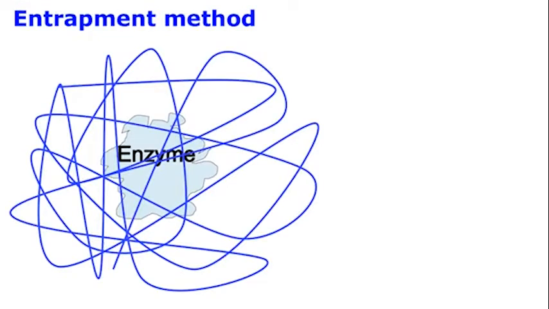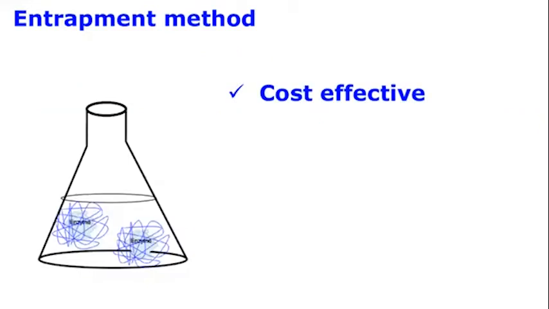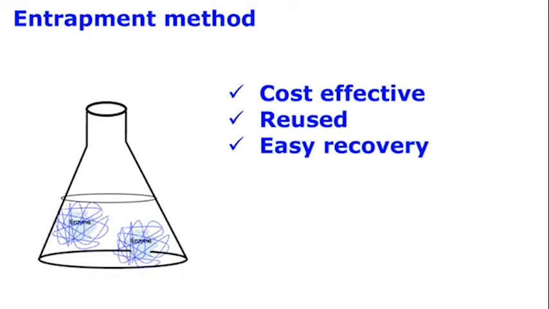Entrapment method. This method involves trapping of enzymes in a matrix of gel. This is a cost-effective method as the enzyme is trapped and the gel can be reused many times. The recovery of enzymes after the reaction is complete is also very easy.